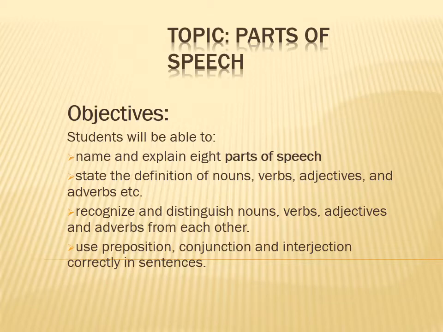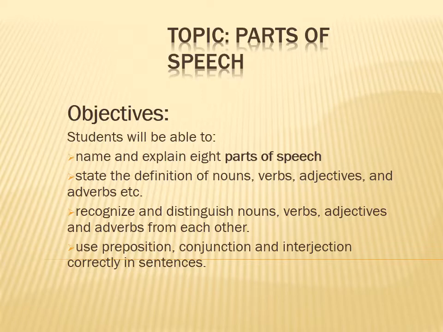You know that we have already studied 5 parts of speech. Now we will be having 3 parts of speech that are remaining. The objectives of this lesson are: name and explain 8 parts of speech. We can review the previous one. State the definition of the parts of speech. Recognize and distinguish noun, verb, adjective, adverb from each other, and use prepositions, conjunction, and interjection correctly in sentences.